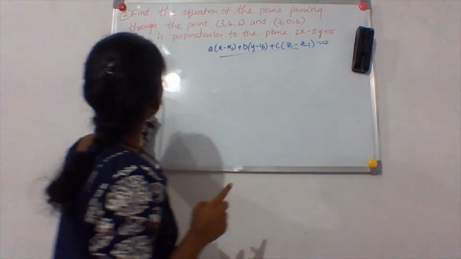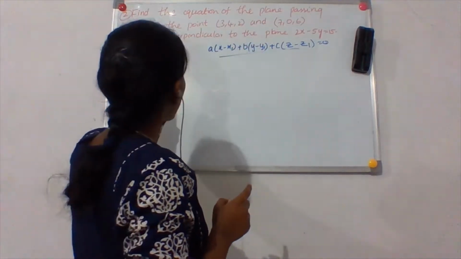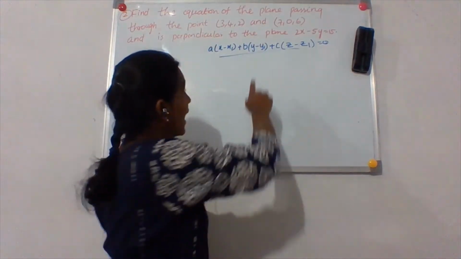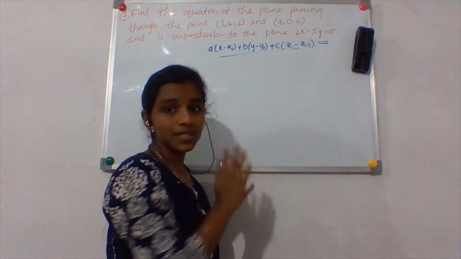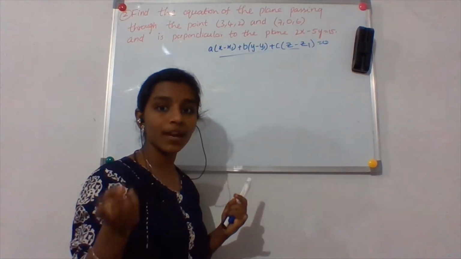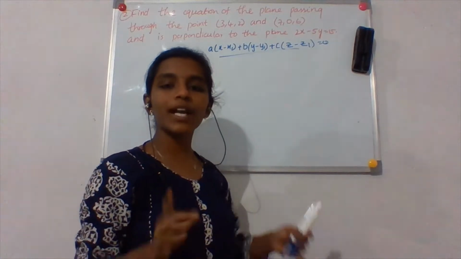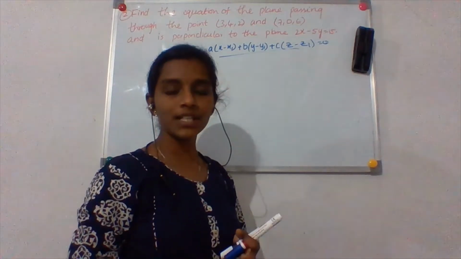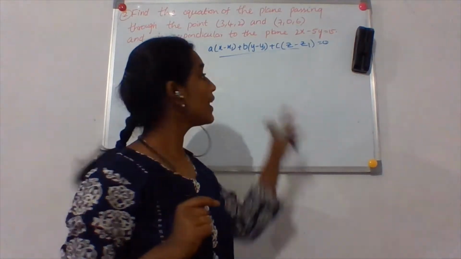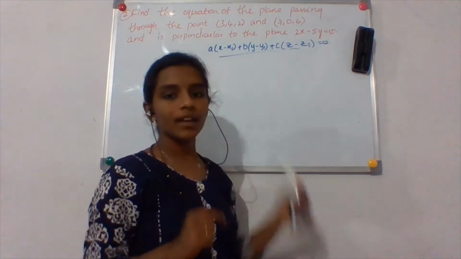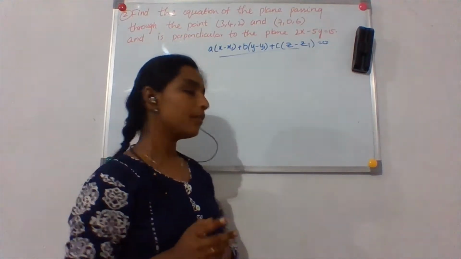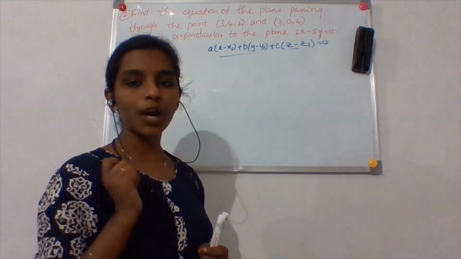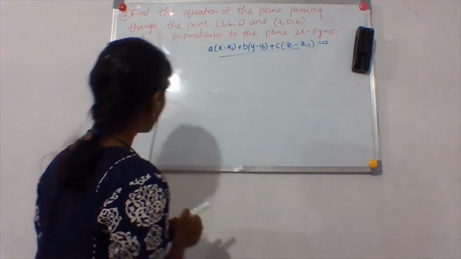So now he gave us the plane passing through the point. So for x1, y1, z1 we have 2 points. That is, we have 2 values. So no need to worry about x1, y1, z1. Right? So the only thing now we have to find out is a, b, c. Now how do we do it? Well, for that we have a small process to do. And how do we do it?